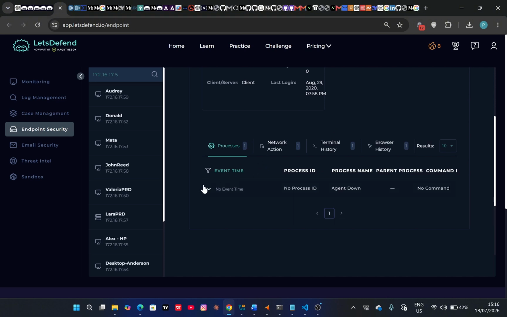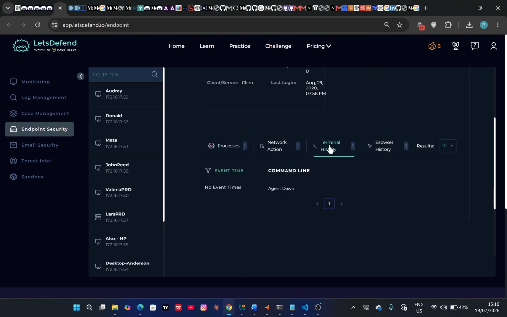We can look at the various processes that have been running since the execution of that file. We can even look at the hashes of these processes, and compare them with various threat intelligence platforms to see whether this is a malicious process or not.